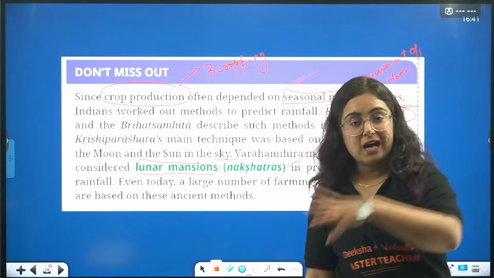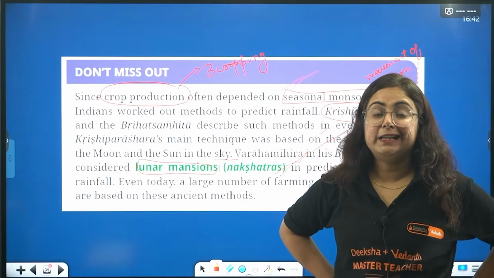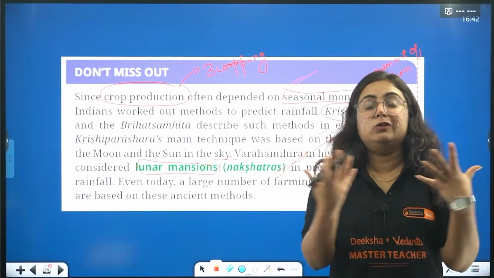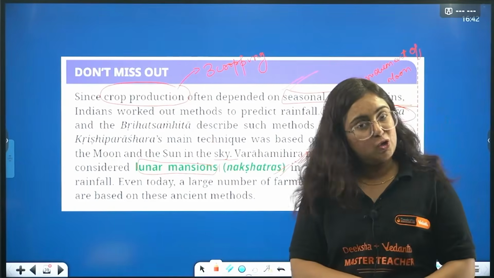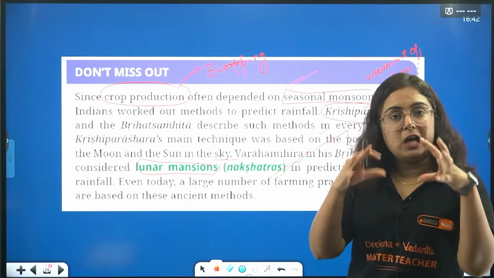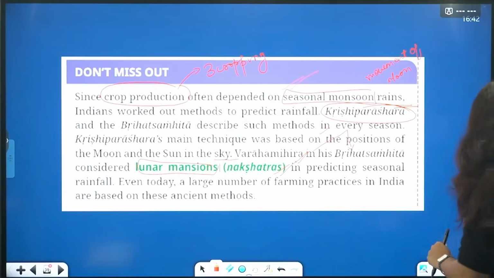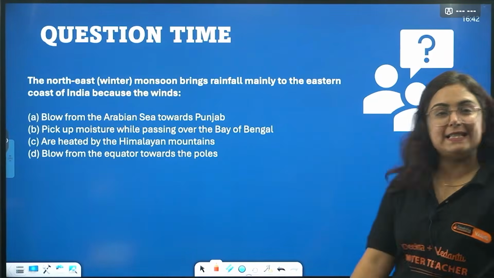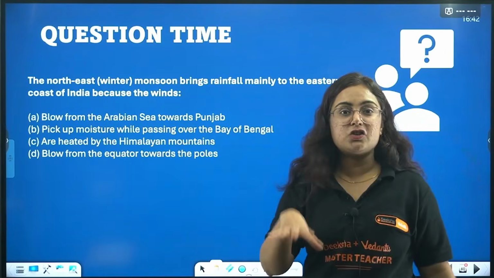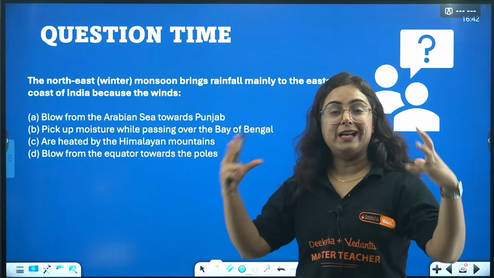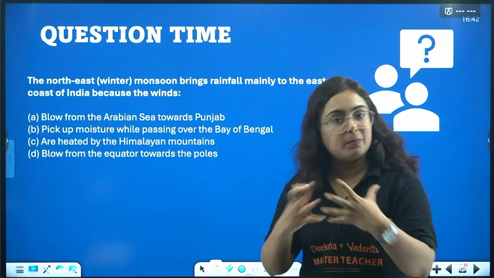So seeing those stars, the location of the moon particularly, the old people were even telling the exact time. And when they were able to tell the exact time, why can't they tell the season? Why can't they tell what should be grown, what should not be grown? So these nakshatras, the lunar mansions, the lunar position, the house of the moon, helped ancient people know what the time is and what the season is in India. So it was really great to see that Indian ancient people were so well versed in knowledge, be it astronomy, mathematics, or geography.